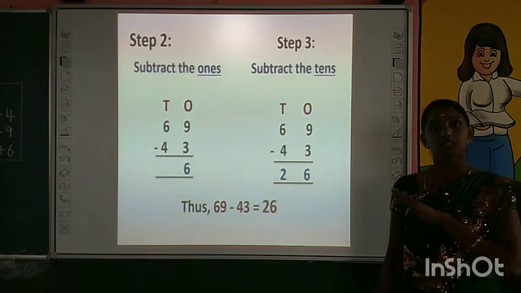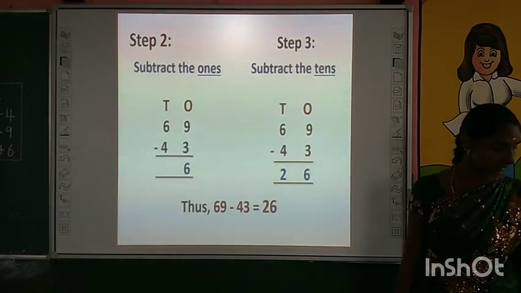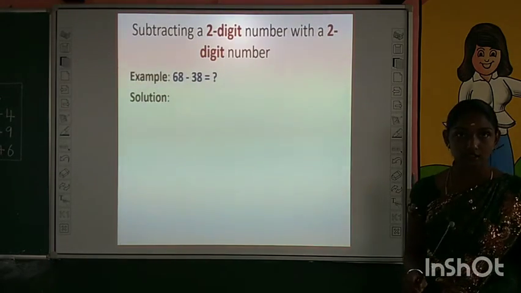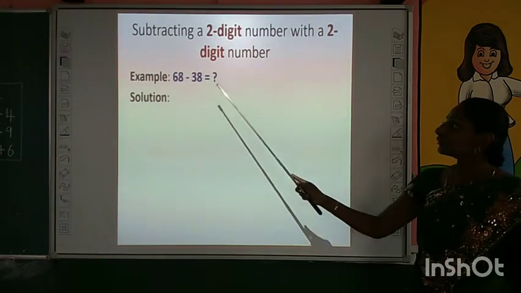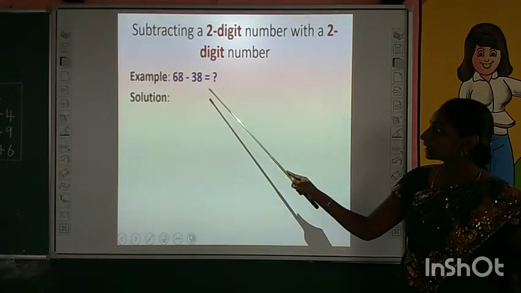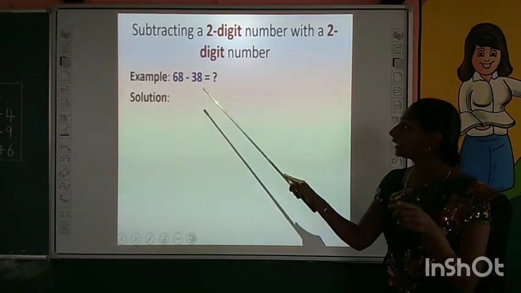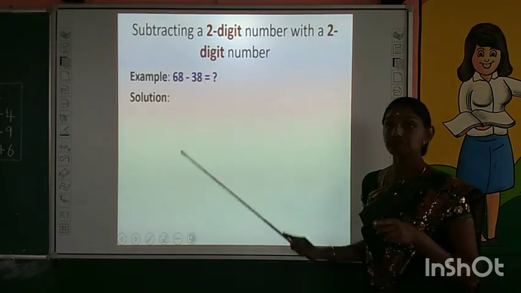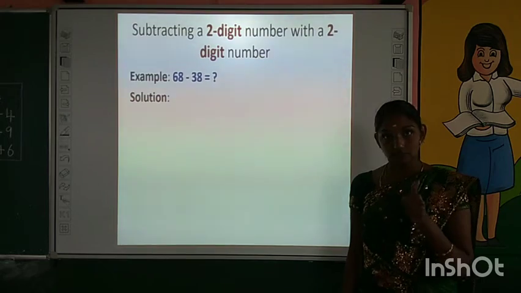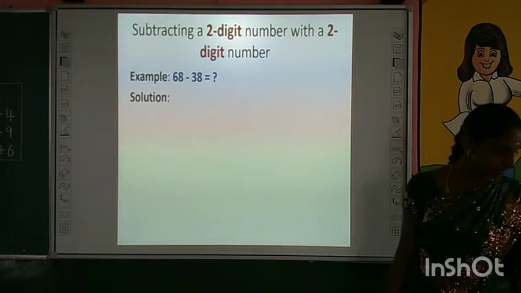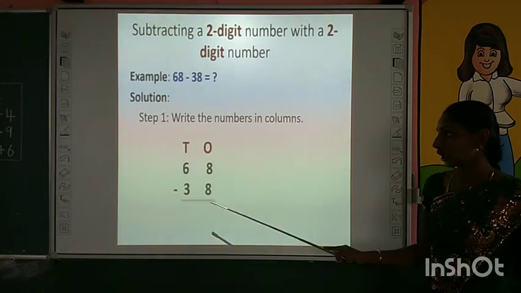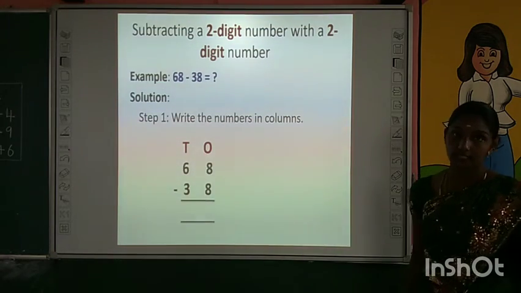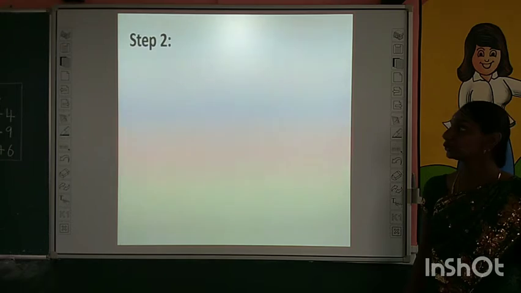The steps are the same, children. Now it's your turn. You are going to subtract. Try. What is the given question? In this question you are going to subtract 38 from 68. What is the first step? Super. We have to write the given numbers in the correct columns, ones and tens column.